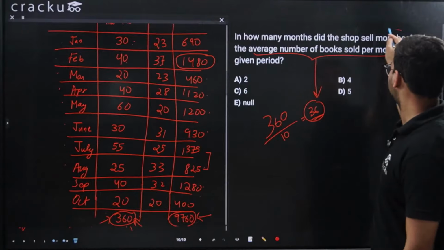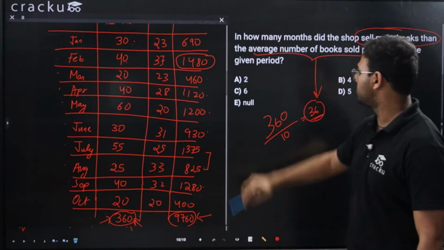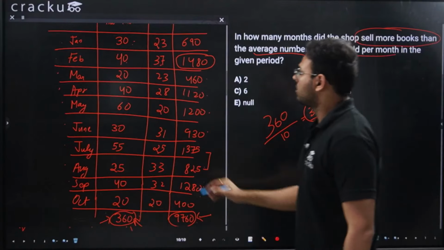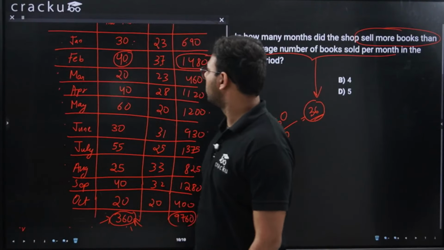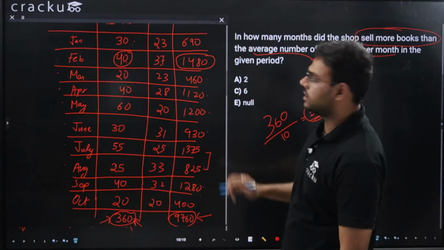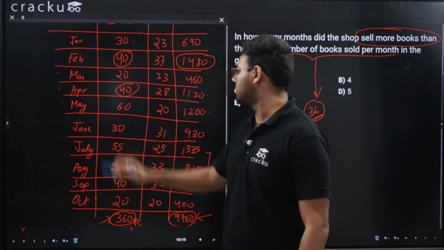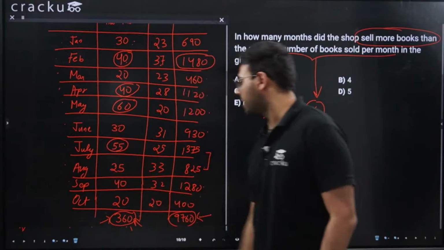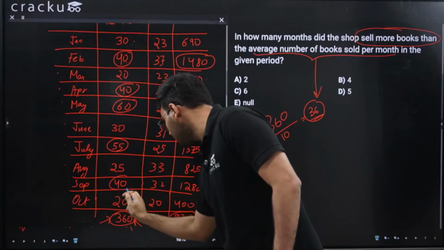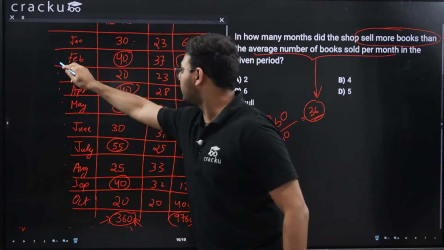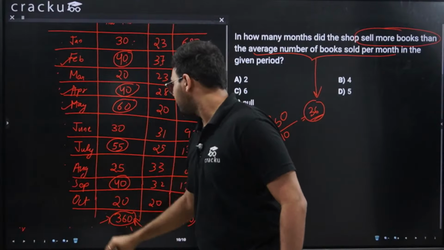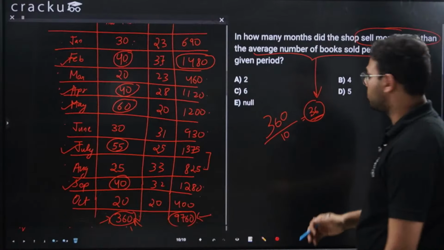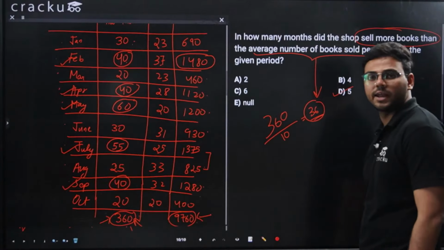Now it is asking in how many months did the shop sell more books than the average number of books. So in how many months did the shop sell more than 36 books? In February, it sold 40 books, which is more than 36. Even for April, 40. Then 60 for May, July is 55, and September is 40, all more than 36. So for Feb, April, May, July and September, the number of books sold is more than the average, and therefore option D, which is 5, is the correct answer.